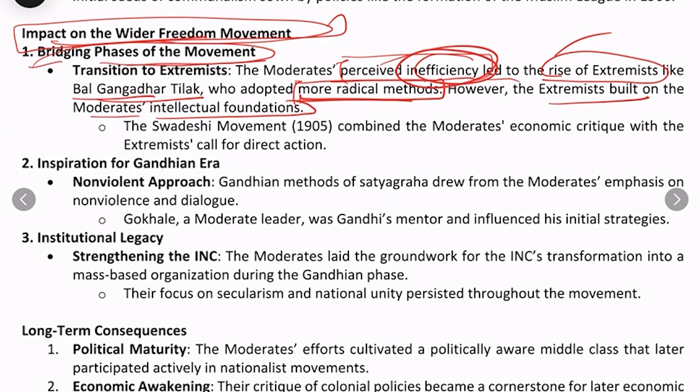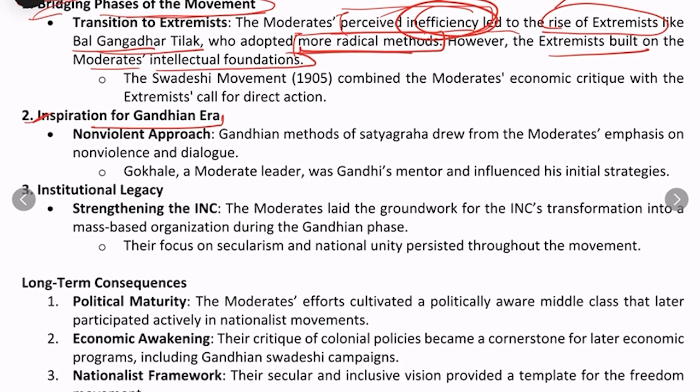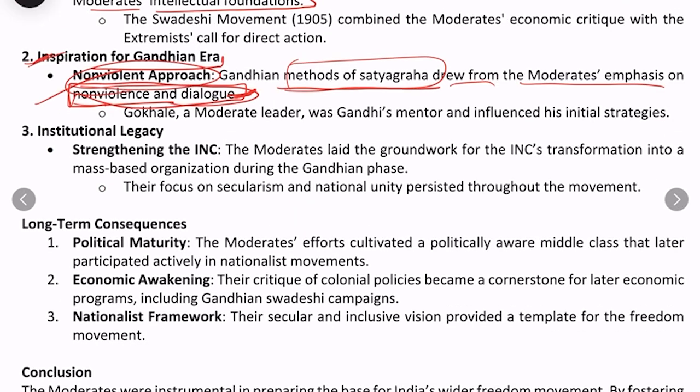Also, the moderates provided an inspiration for the Gandhian era, for the non-violent approach, because Gandhian methods of satyagraha drew from the moderates' emphasis on non-violence and dialogue. The moderates had faith in the techniques of non-violence and dialogue, which inspired Gandhi to adopt the methods of satyagraha, which was a mass method. And then institutional legacy, strengthening the INC.